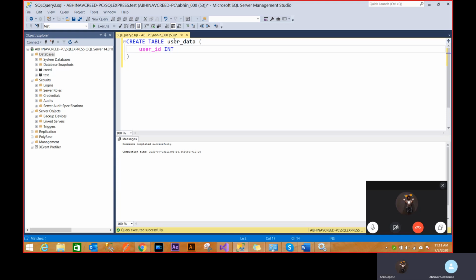Because I want this to be a unique column, I want this to be an identification key. I want to identify each row using this key, and this has to be unique. So I'll just set it primary key. If I don't want it to be a primary key, then I can also set it to be unique. It works the same way.